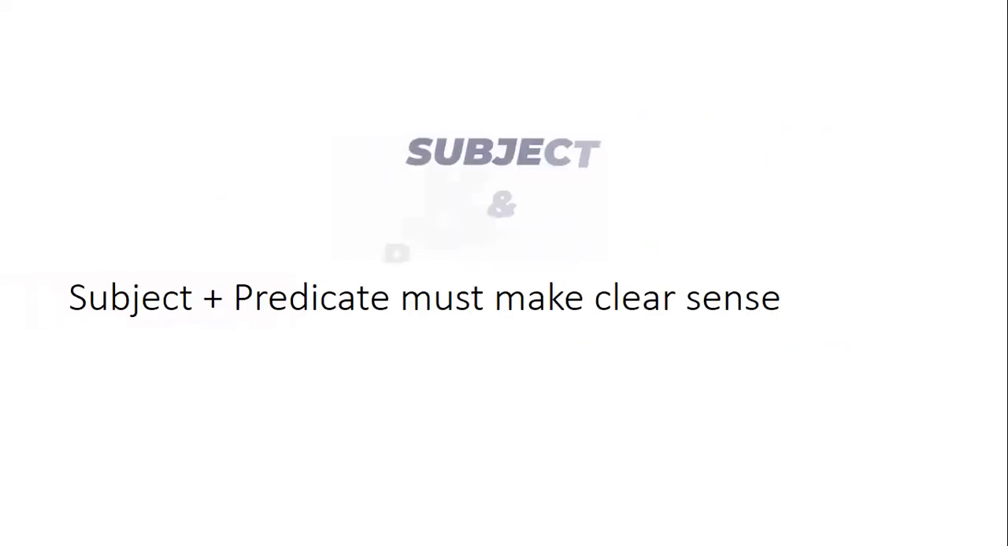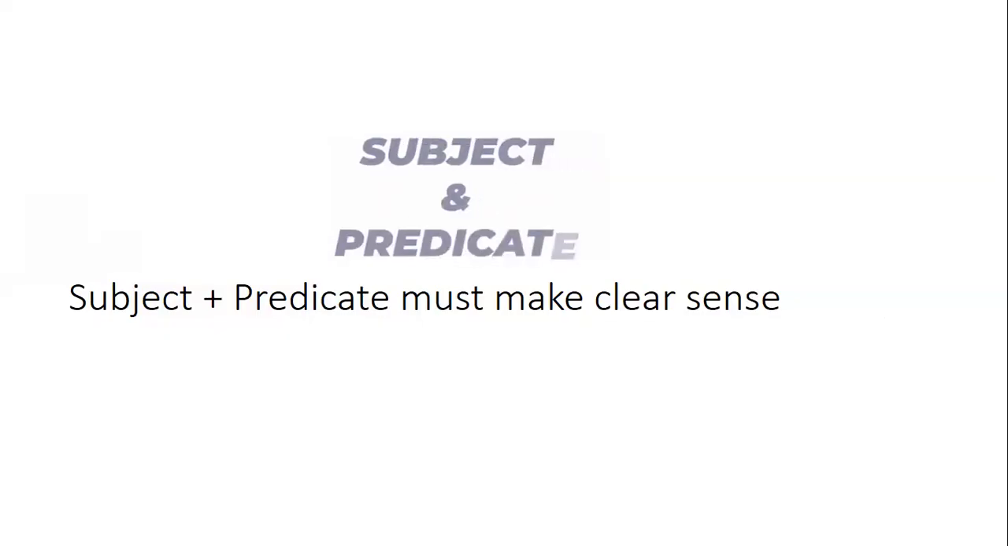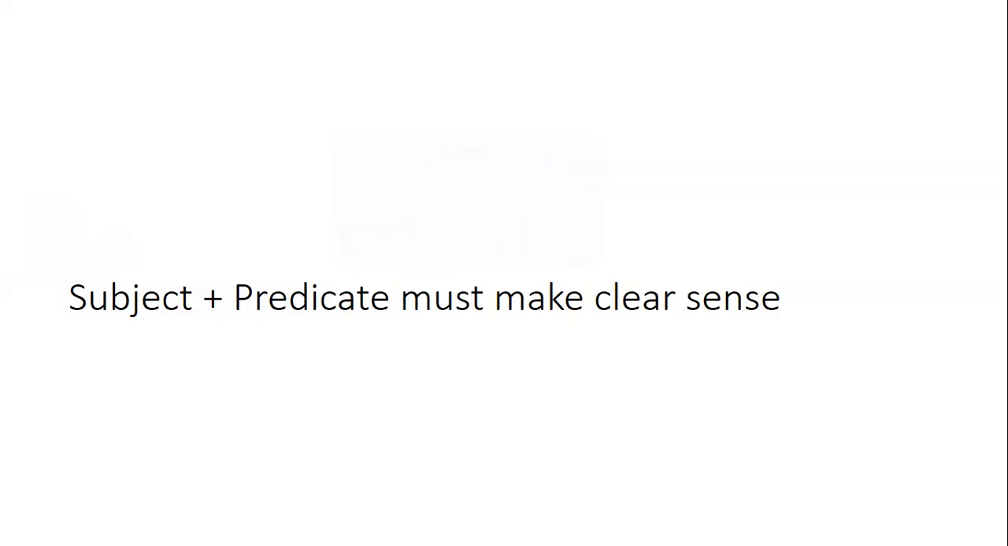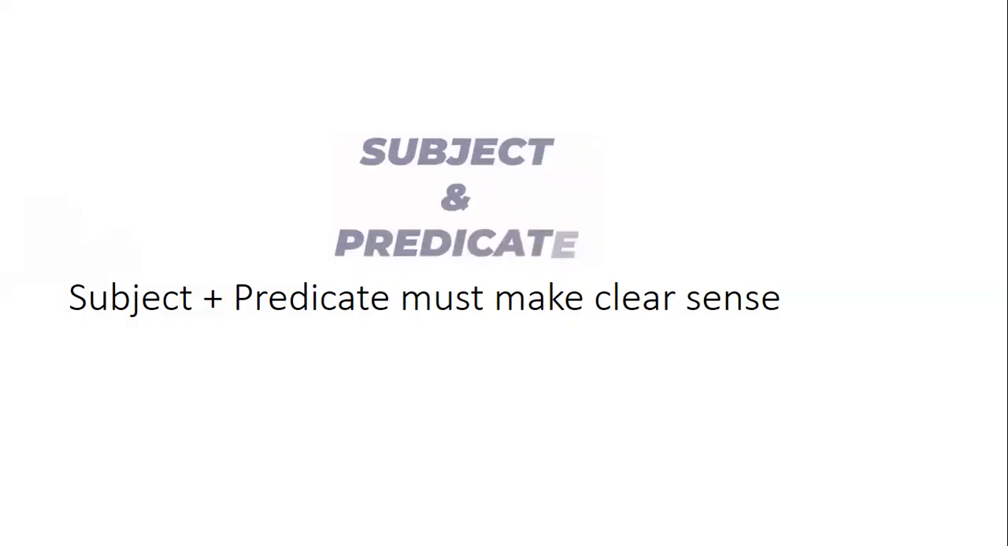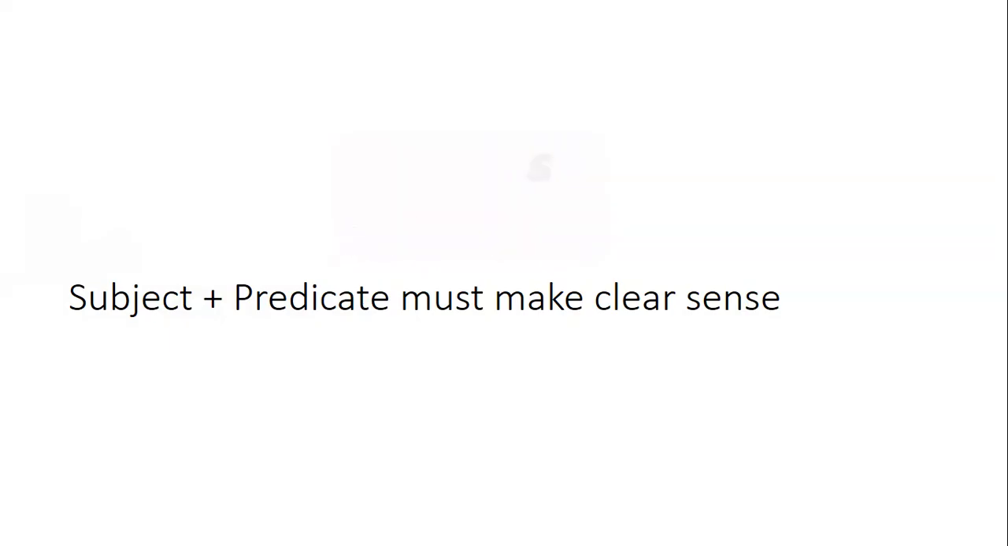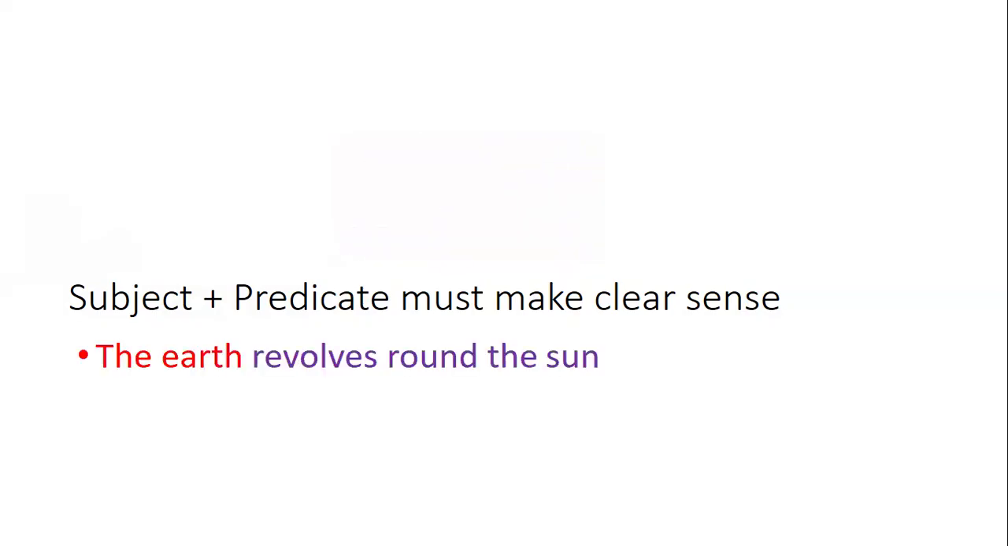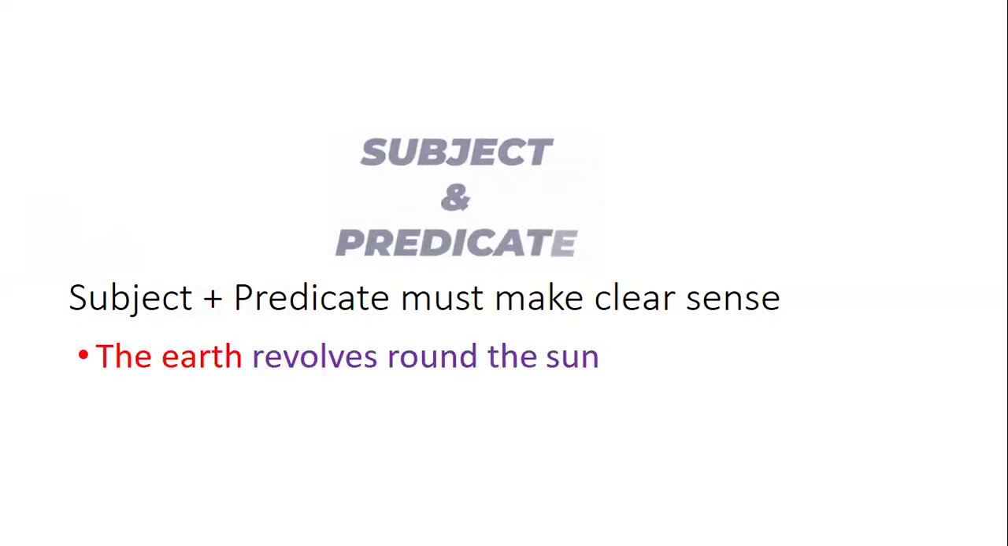So subject plus predicate must make clear sense. It is not like a phrase. It's not an incomplete sentence. Subject plus predicate makes a complete sentence. It gives us a crystal clear idea about who is the person we are talking about and what is that person doing. For example, here the earth revolves around the sun.